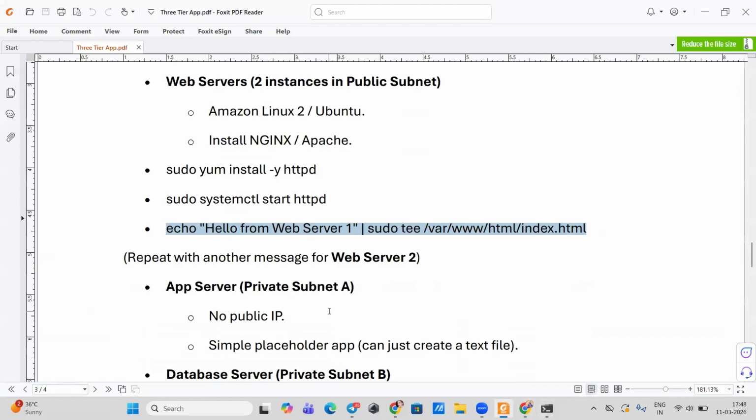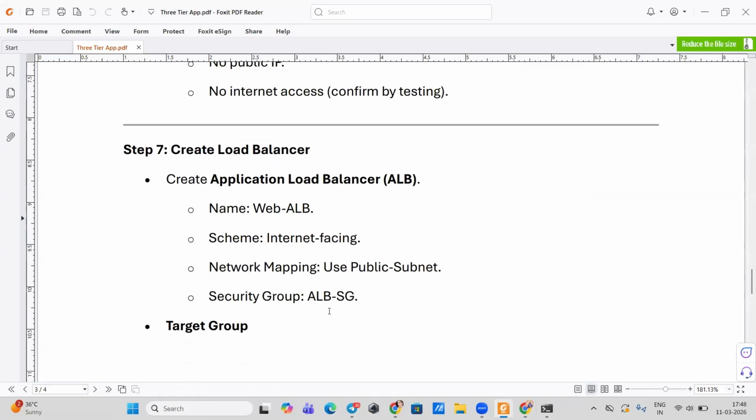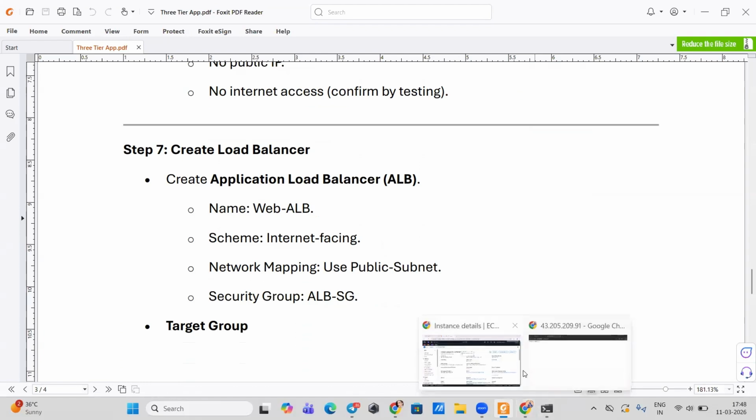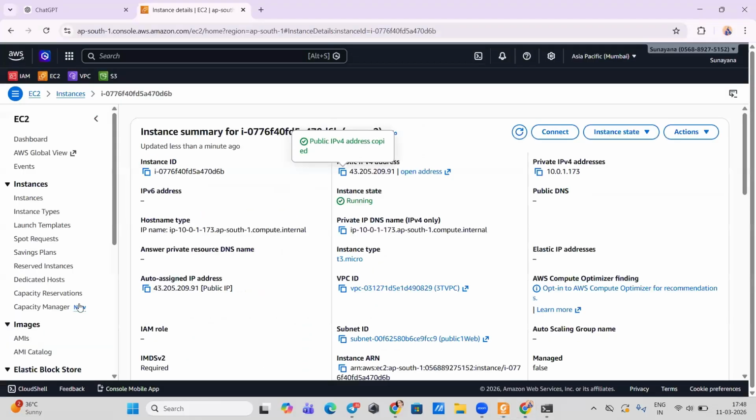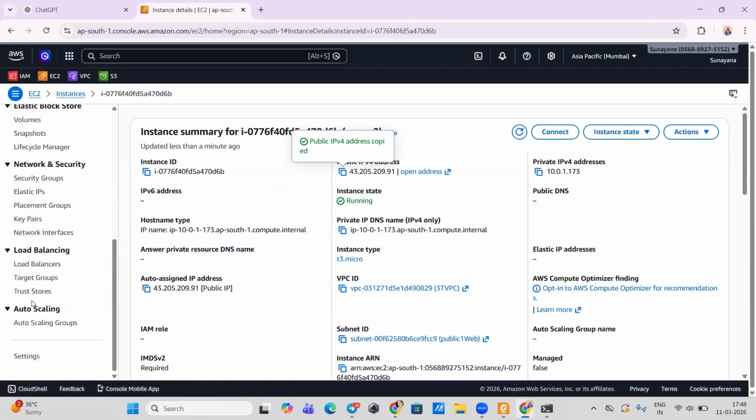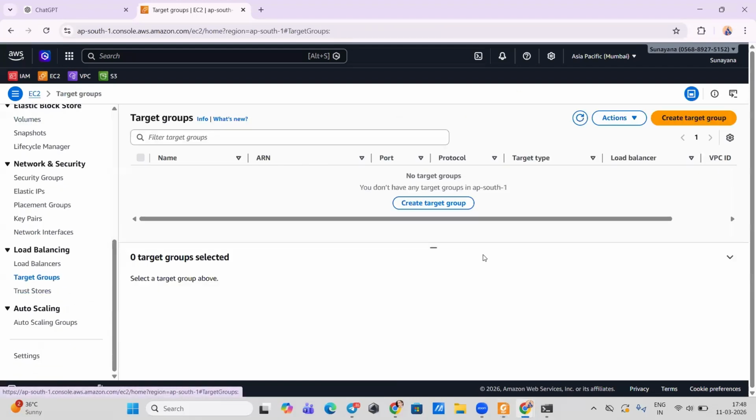Now what are we gonna do? We're going to create a load balancer, okay? So go to application load balancer. First create target group, okay?